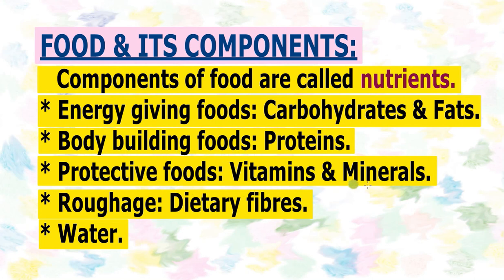Then, vitamins and minerals help to protect us from various diseases. So these are known as protective foods. Similarly, roughage. We get dietary fibers from the roughage. This dietary fiber is required for our healthy gut, so that is also very important. Similarly, water. Though we don't get any energy from water, even then water is a very important component of our food. In the next part of this chapter, we are going to discuss in detail all these terms like carbohydrates, fats, proteins, vitamins and minerals.